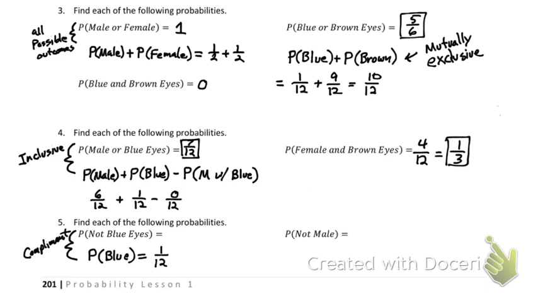What would the opposite, so not blue eyes, be then? Charlie? 11. It'd be 11 over 12. So notice complements are kind of like opposites of each other. If one is 1 over 12, the other one's 11 over 12. So we can oftentimes use complements if I already know it. If I already know how many people have blue eyes, I just flip it, and I have now 11 over 12. So if I want to find the probability that it's not male, and I already have the probability it's male, well, this one isn't so good because that's 6 over 12. Kind of the opposite of 6 over 12 is 6 over 12.